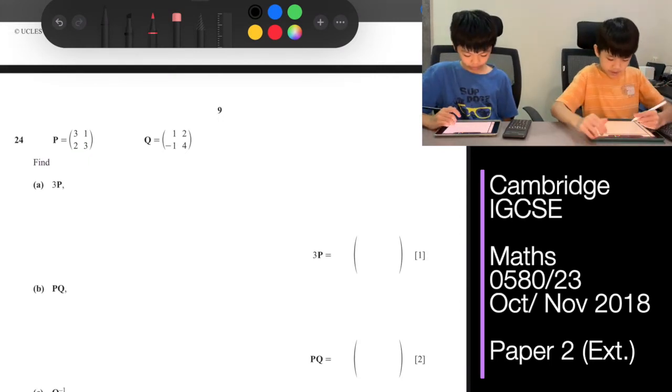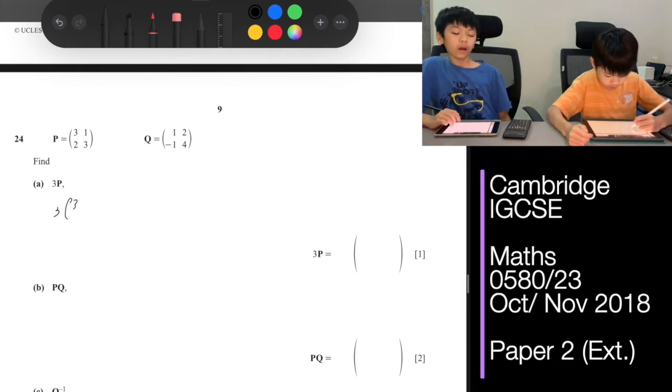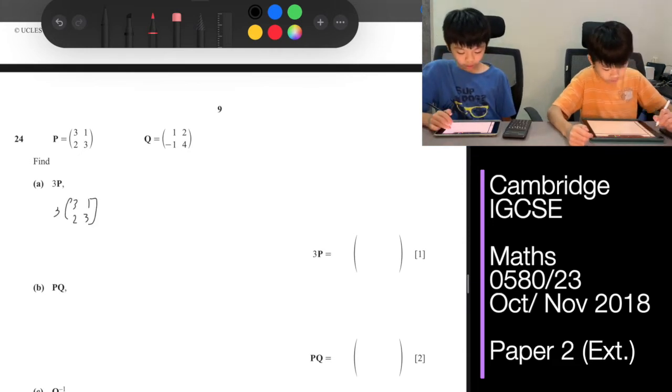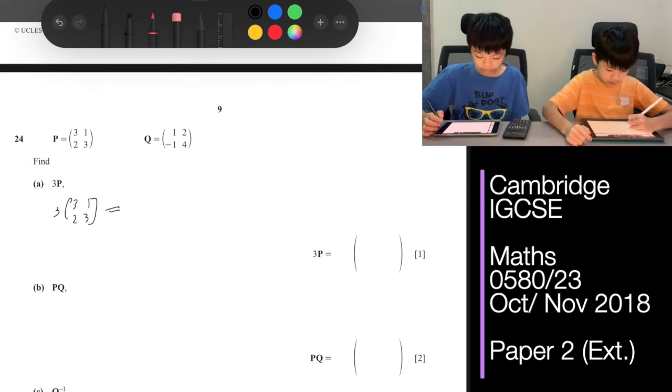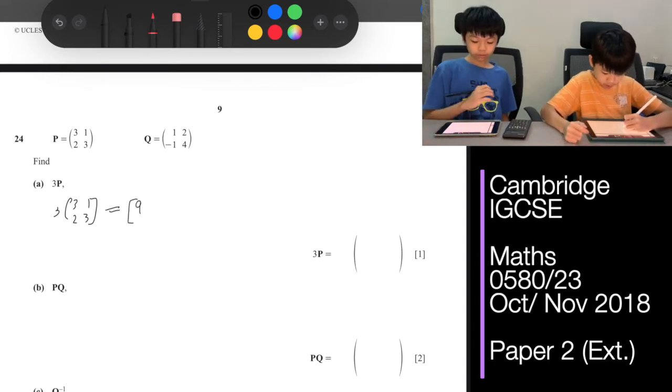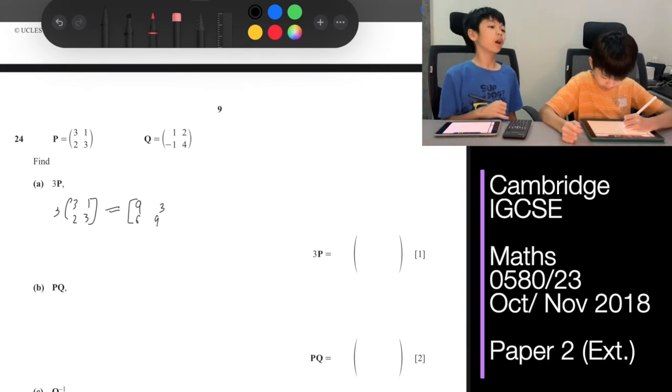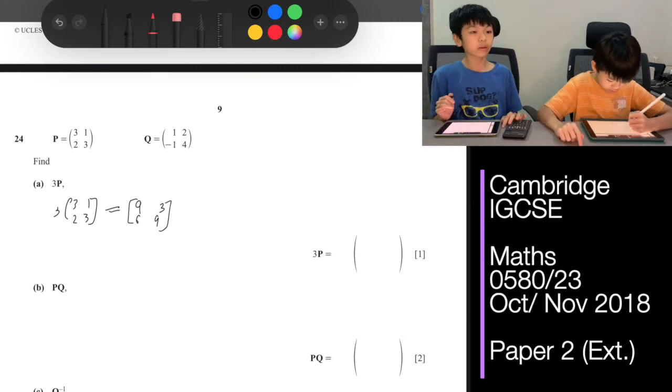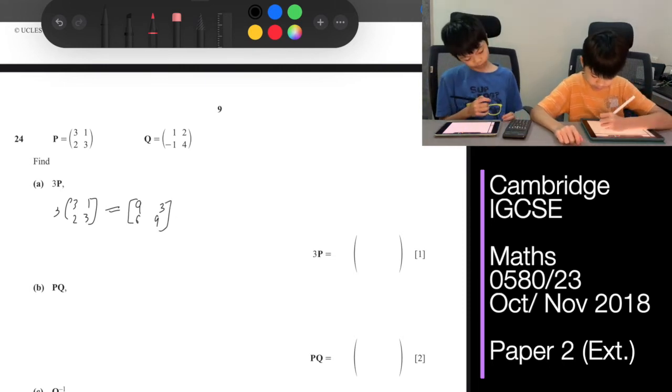Okay, for question 24, find A, 3P. So that would be 3 times 3, 1, 2, 3. Yep, which is 9, 3, 6, 9. Interesting. Yep.